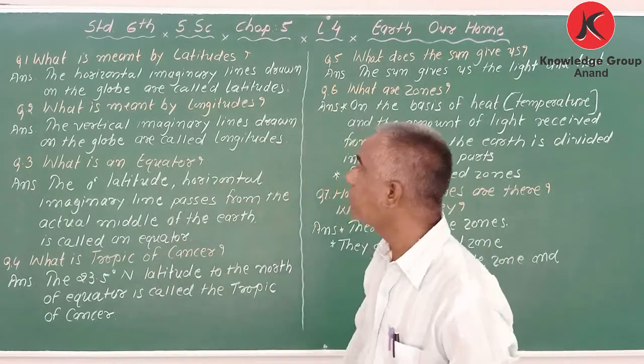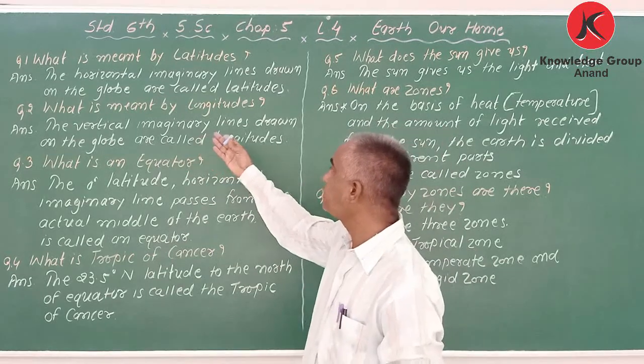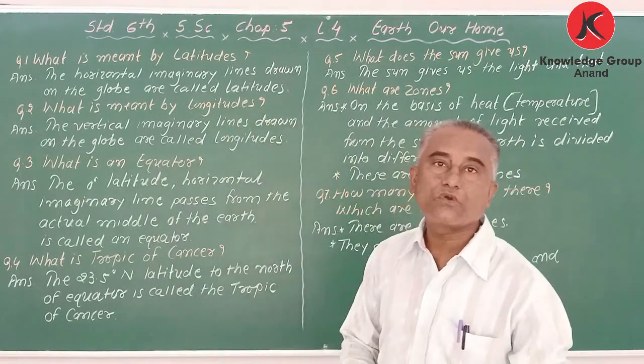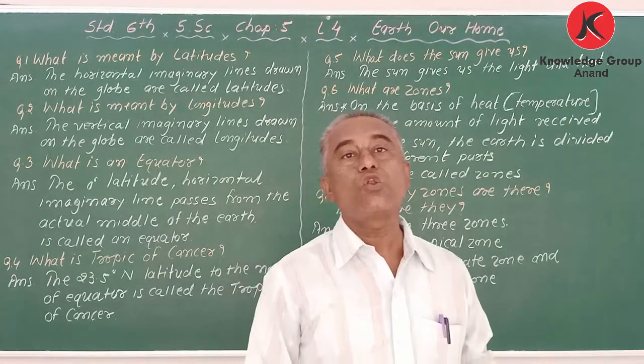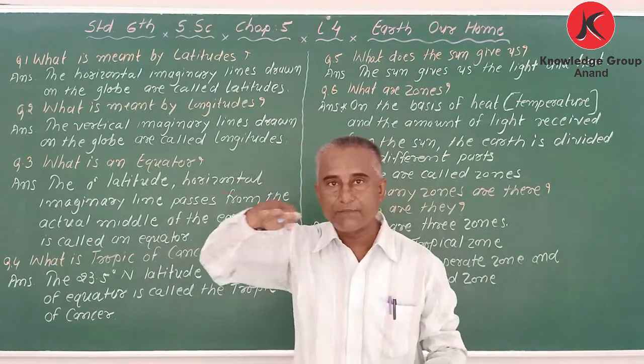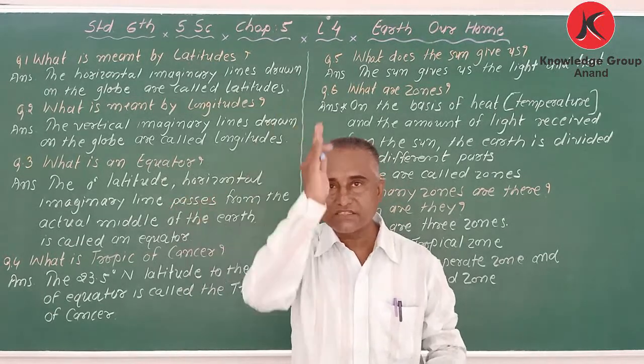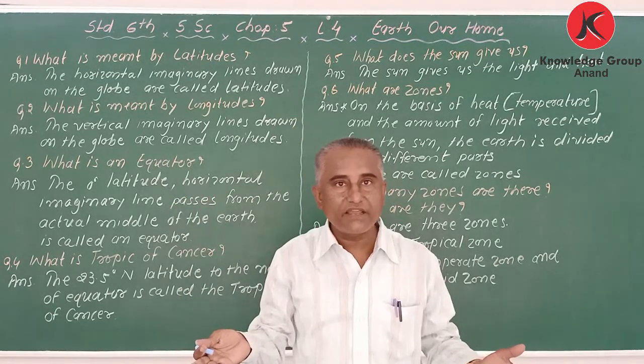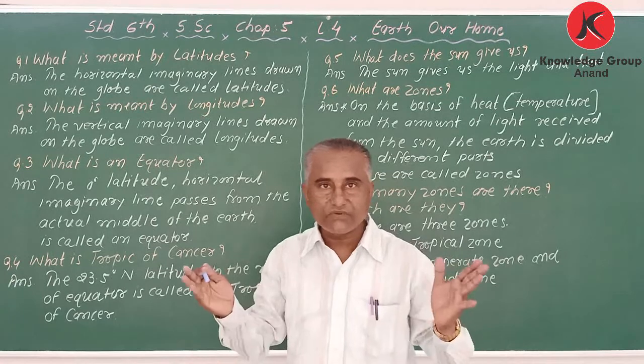Imaginary line. Next one. What is meant by longitude? In latitude, I say sleeping line. Here I have to say standing line, vertical line. Got it? Not much difference.